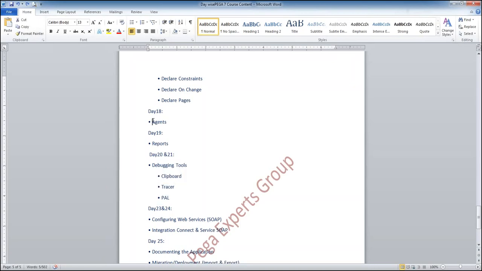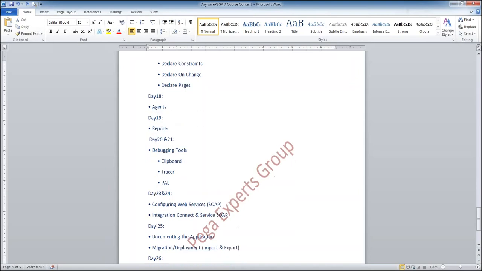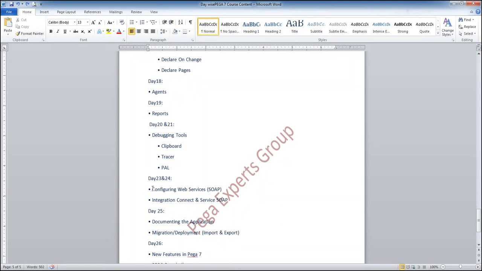Agents: how can we run a background process, for example during midnight? How can we achieve that using agents? And how can a manager generate the reports on his own? We'll see the reports. And as part of the integration part, we will also give a demo on SOAP services: how can we connect to a SOAP service from Pega? And we'll also show you the end-to-end demonstration.